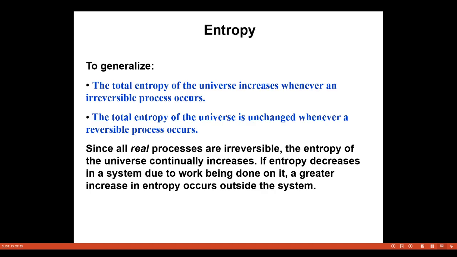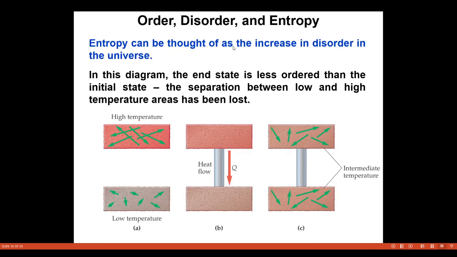Now to generalize, the total entropy of the universe increases whenever an irreversible process occurs. The total entropy of the universe is unchanged whenever a reversible process occurs. Since all real processes are irreversible processes, the entropy of the universe continuously increases. If entropy decreases in a system due to work being done on it, a greater increase in entropy occurs outside the system. So we have the graph here for the order and disorder of the entropy.